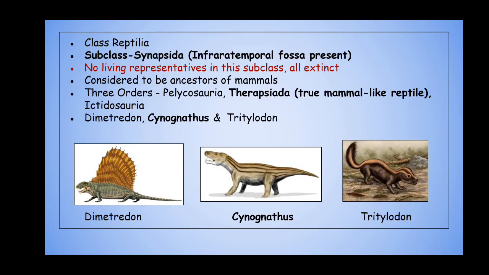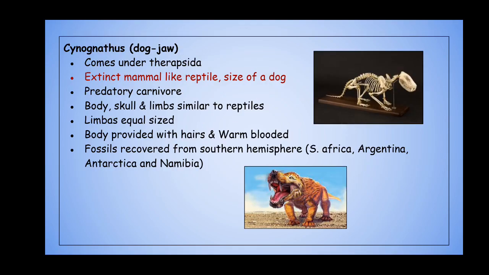In this session, we will be discussing in detail the order Therapsida and its example, Cynognathus. The name indicates dog jaw. It has a jaw similar to that of a dog, and hence the name. It comes under the order Therapsida. It is an extinct mammal-like reptile, about the size of a dog. You can see the image, which shows the fossil of a therapsid. It is a predatory carnivore.